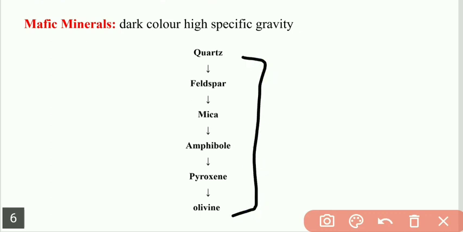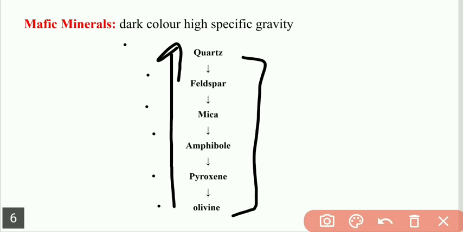All these minerals are primary minerals. Remember this: quartz, feldspar, mica, amphibole, pyroxene. It starts with olivine. First to form is olivine, then pyroxene, amphibole, mica, feldspar and quartz. All these are primary minerals, as they are formed directly from the magma or the lava.